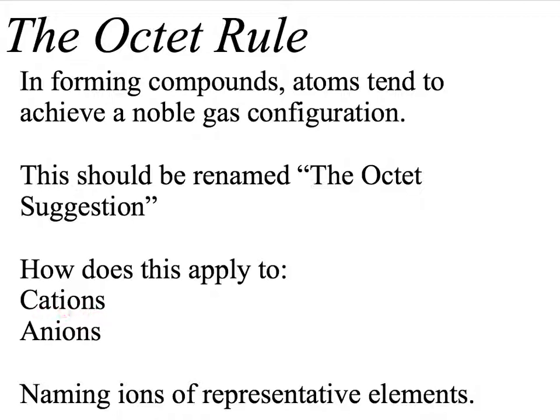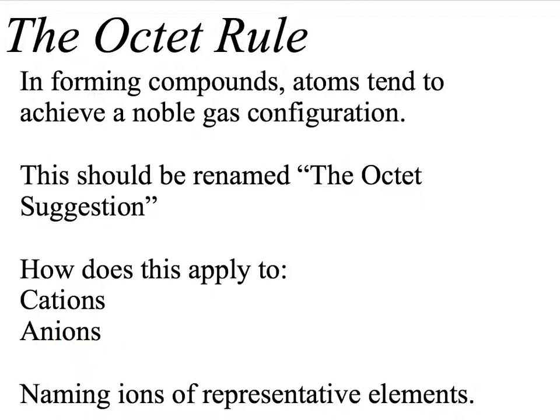So how does something like this apply to cations? Well, cations are positively charged, so atoms will lose electrons in order to achieve a noble gas configuration. If I look at something like magnesium, magnesium has 2 valence electrons, so magnesium will lose those 2 valence electrons to achieve the same configuration as neon, and then it will have 8 valence electrons. Does that mean that magnesium actually became neon when it lost those 2 electrons? It certainly does not. It means that magnesium has the same electron configuration as neon, but in order to become neon, it would actually have to lose 2 protons, which, as we know, never happens in a chemical reaction.